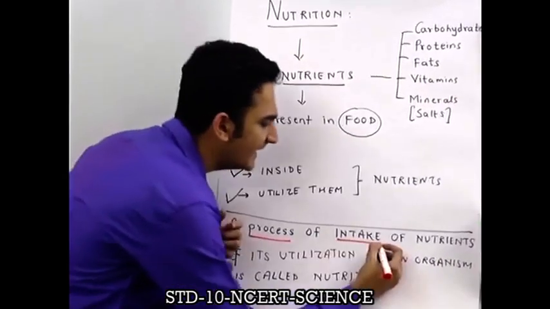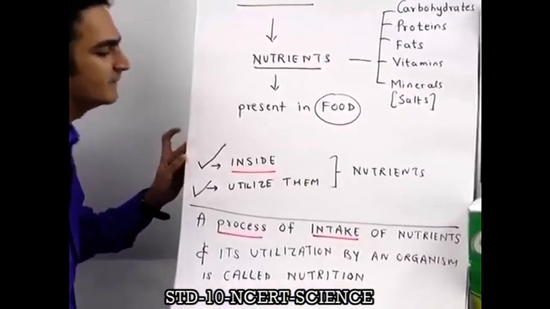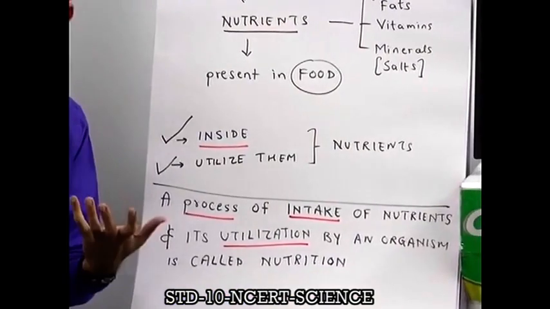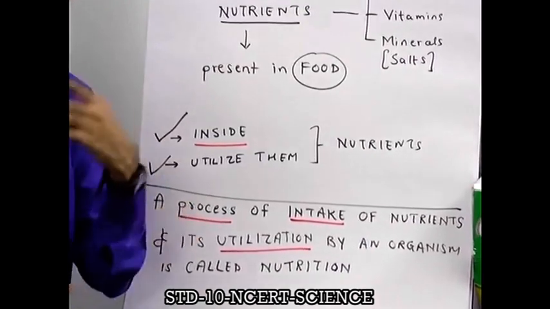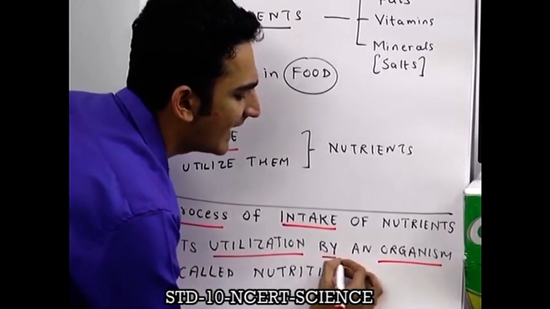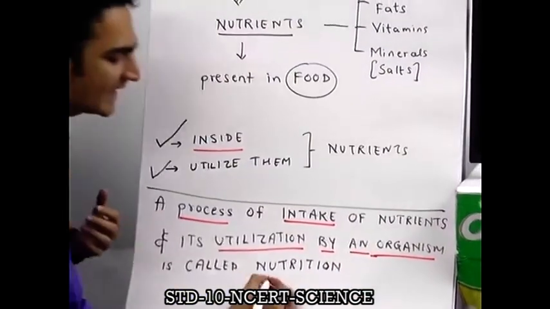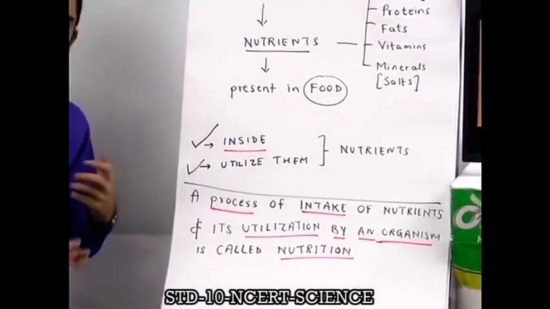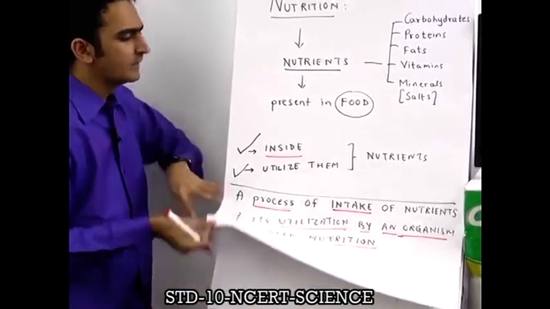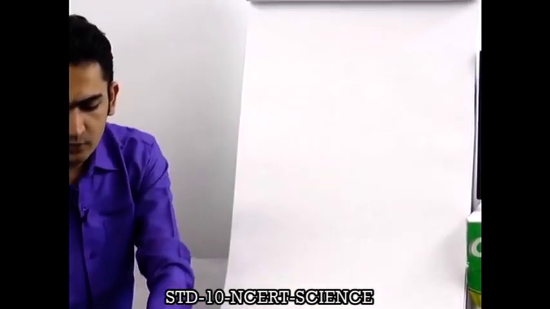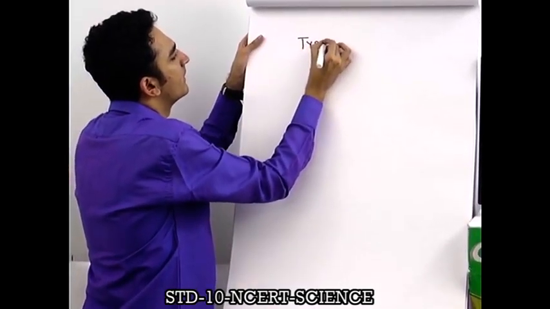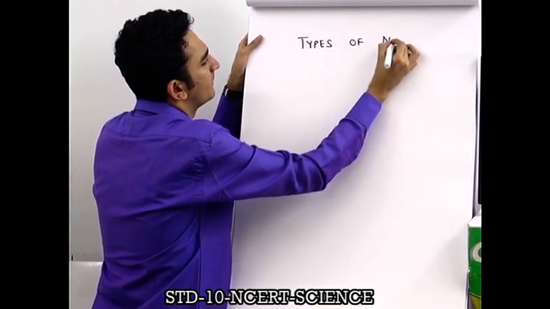It is a process of intake of nutrients. That's what I told you. Take inside of nutrients, and its utilization, meaning use them. Who uses them? Does a non-living thing use nutrients? No, living things use nutrients, and therefore the third part of the definition is by an organism is called as nutrition. So you can pause your screens and remember this definition of nutrition. Now we go further ahead to understand types of nutrition.